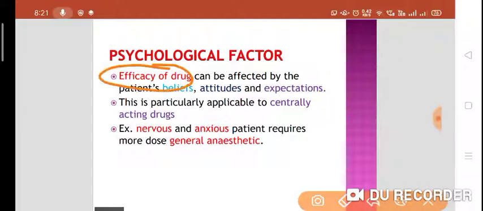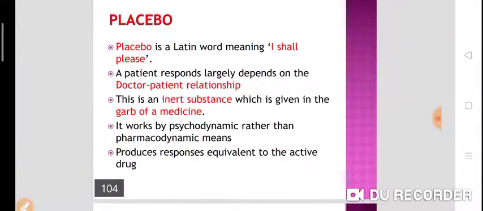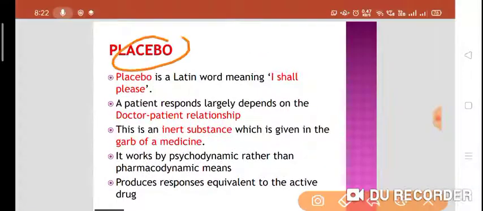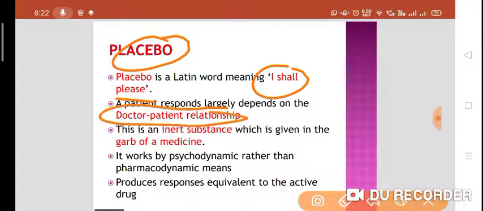Efficacy of a drug can be affected by the patient's belief, attitude, and expectation. This is particularly applicable to centrally acting drugs. A nervous and anxious patient requires more dose of general anesthetics to calm down, and that is the terminology called placebo. Placebo is a Latin word meaning 'I shall please', and this placebo effect depends upon the doctor-patient relationship. So what is placebo?